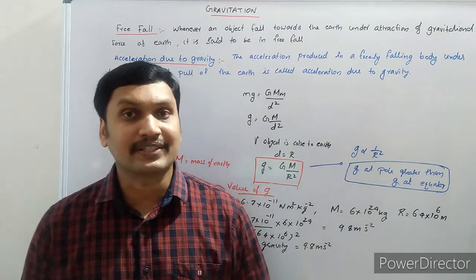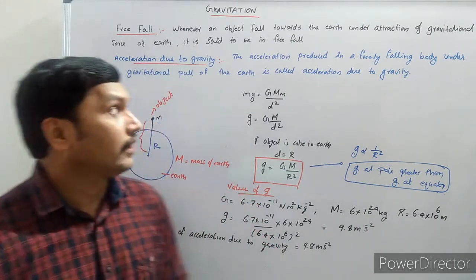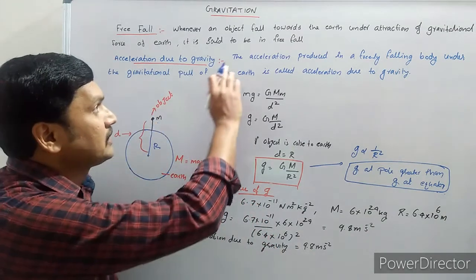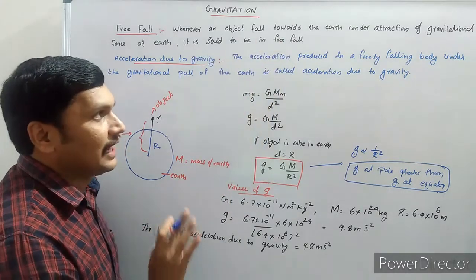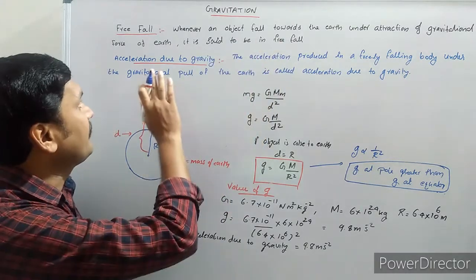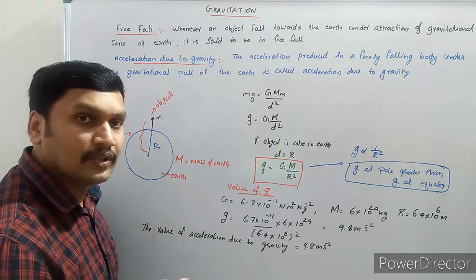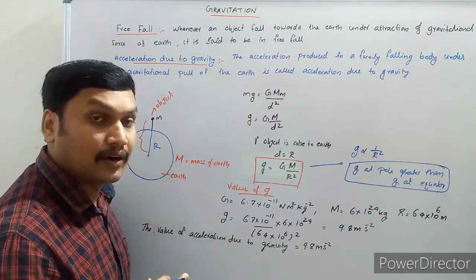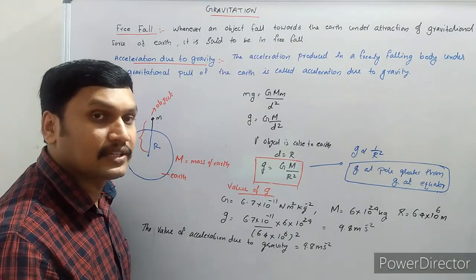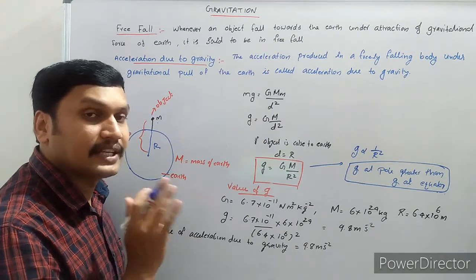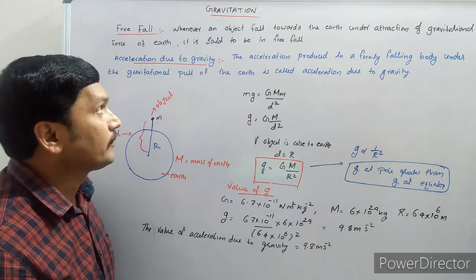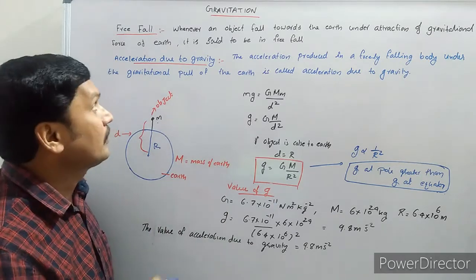So free fall is nothing but this: whenever an object falls towards the earth under the attraction of the gravitational force of the earth, it is said to be in free fall. If no other force is acting on an object other than the gravitational force, then we can say that the object is in free fall.